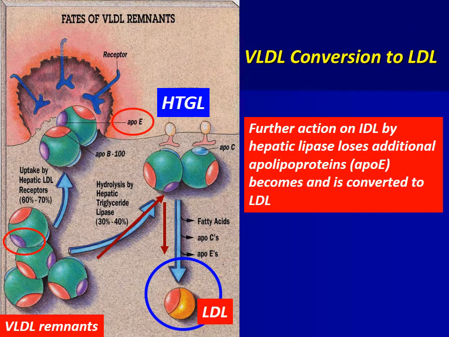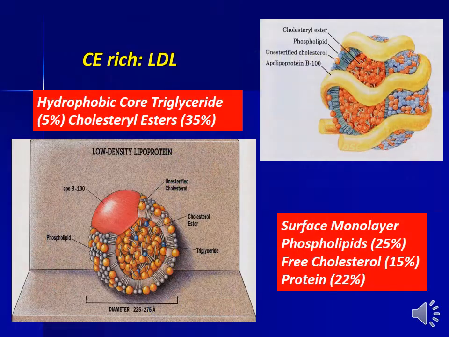VLDL conversion to LDL. Further action on IDL by hepatic lipase loses additional apolipoproteins, ApoE, and it's converted to LDL. The LDL particle is a cholesterol ester rich particle. It consists of apolipoprotein B100.